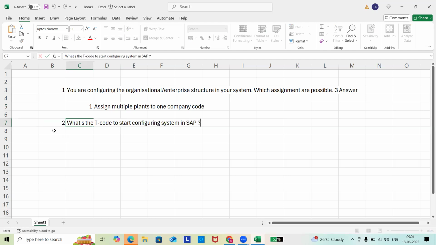Third question: what is the T code to see the enterprise structure?